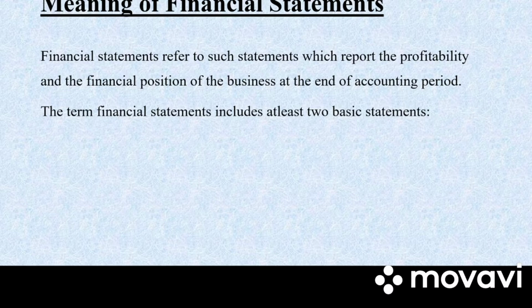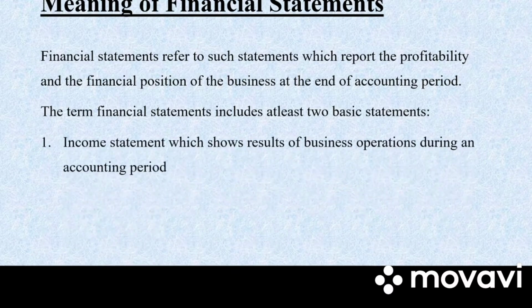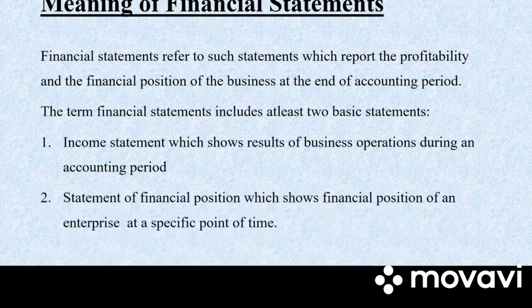So the term financial statement will have two basic statements. One is the income statement, which shows the result of business operation during an accounting period. So income statement is also known as trading or profit and loss account. In this we will get the gross profit and net profit, and this will result from the day-to-day business operations. And next we have the statement of financial position, which is known as the balance sheet. This will show the financial position of a company at a specific point of time. Okay. So there are two statements, that is income statement and statement of financial position.